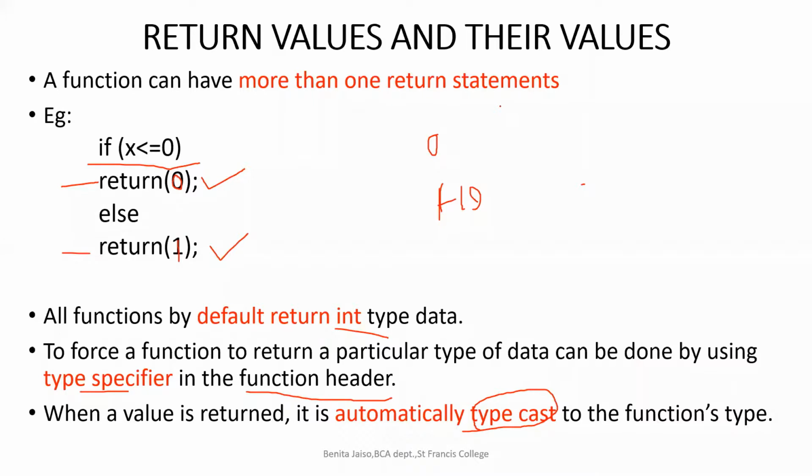So when we want something to be returned as float, we have to mention in the header that the return type is float. By default it will be returned as an integer. Understood? So I am asking you to write down somewhere: type conversion is also known as typecast.